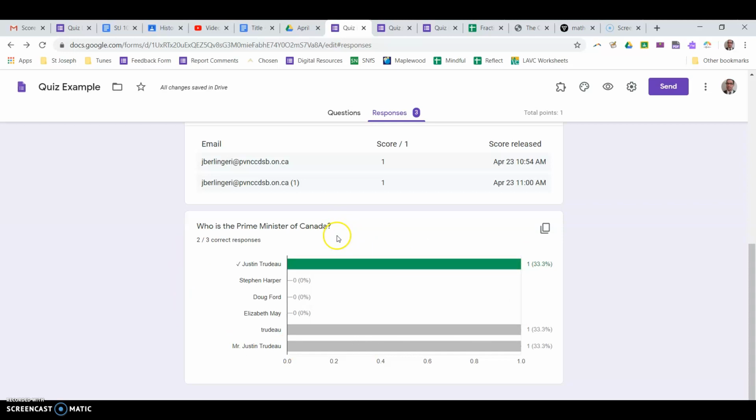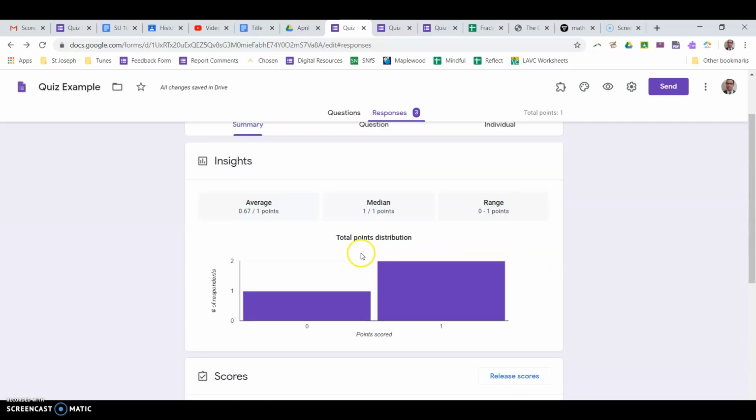So if you're doing a quiz where you're looking at geography concepts and there's one that's especially challenging, you'll be able to see on this page the breakdown of, oh, that question, nobody understands the difference between sedimentary rock and any other type of rock. So I've got to go back and do some support on that.